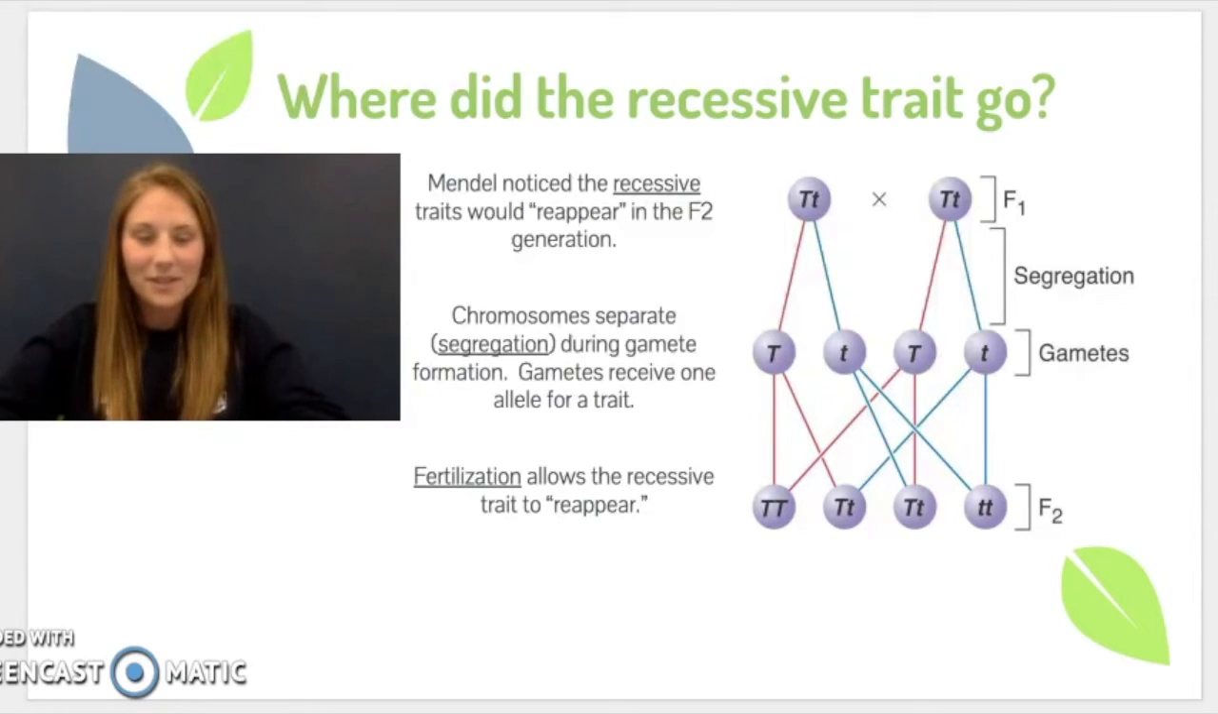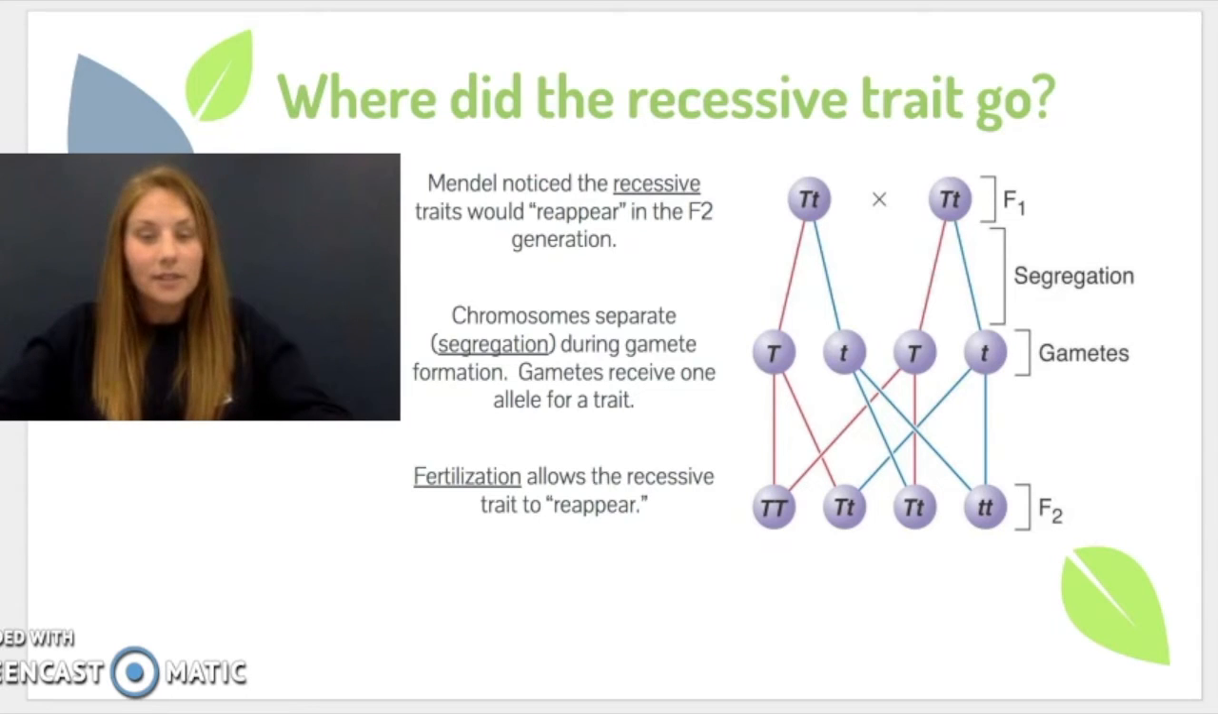Okay, so picking up where we left off, we were talking about how the recessive trait is going to reappear in the F2 generation. And so this starts in our F1 generation. So remember, we're not starting with the P. So we have our F1 generation. They are going to split through segregation. The chromosomes are going to separate, and then those gametes are going to form. Once those gametes are formed, they are going to have to come together, one from the mother, one from the father, through the process of fertilization.